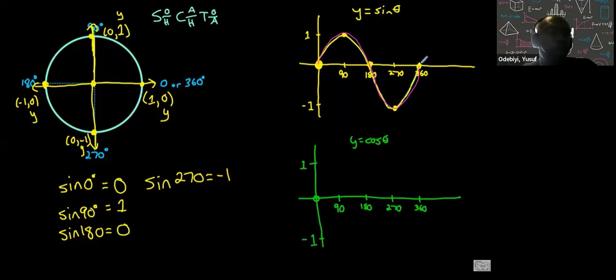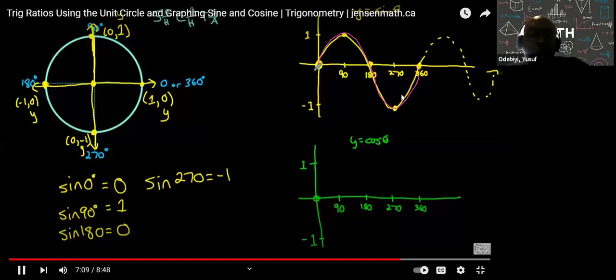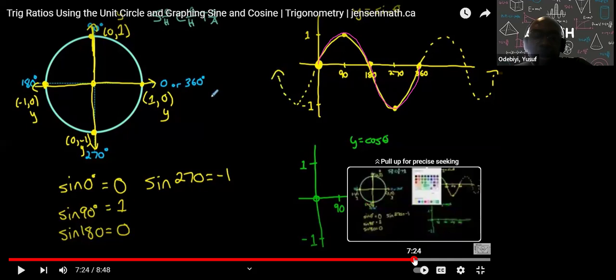And this is what the graph of sine is going to look like. And it's going to continue. Remember, this function is periodic. So this pattern of y values oscillating between 1 and -1 is going to continue every 360 degrees. Okay, it repeats. So now we're going to look at the cos, and the cos is going to be similar.